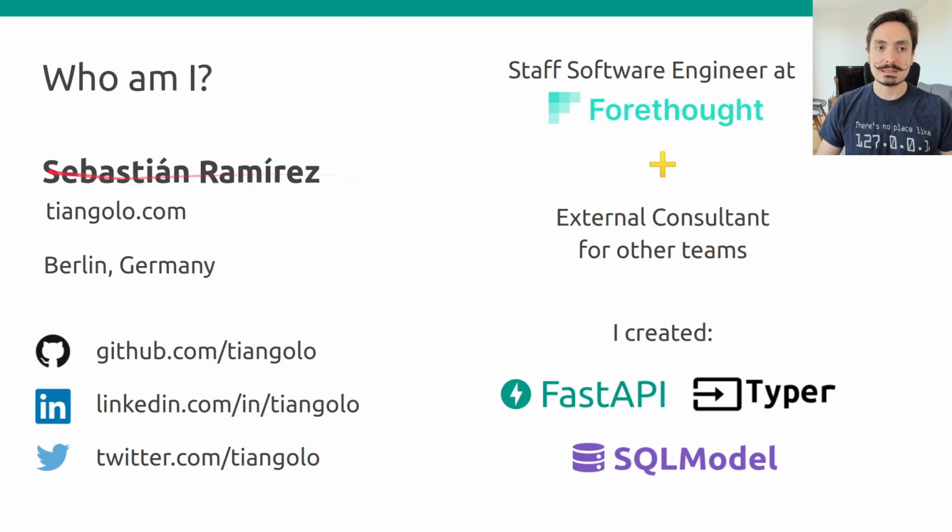So first, a little bit about who am I? I'm Sebastián Ramírez, or Triangolo. I live in Berlin, Germany, but I'm actually from Colombia, South America. That's why the accent. You can find me on GitHub, LinkedIn, Twitter. And I'm currently a staff software engineer at Forethought. And additionally, I am an external consultant helping other teams and other projects. I created FastAPI, Typer, SQLModel, and a bunch of other open source projects, and that's why I'm here with you today. Well, that plus I'm a huge fan of Docker for a very long while.